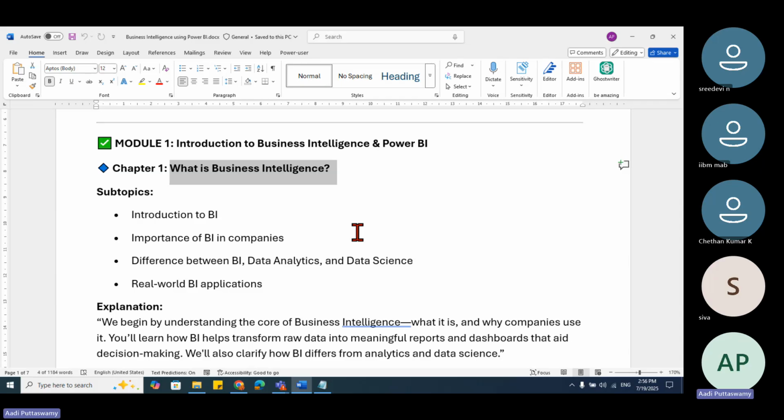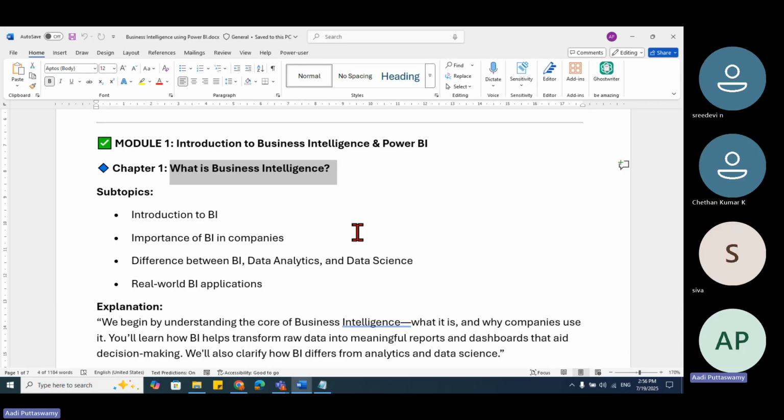Why? First thing is Tableau and Power BI are very easy to learn. Among them, Power BI is more in use, more in demand because it is freely available. And third thing is, it is just an extension of Excel. For people who have already learned Excel, Power BI is very easy because it is just a slightly more advanced version of Excel. That's all.